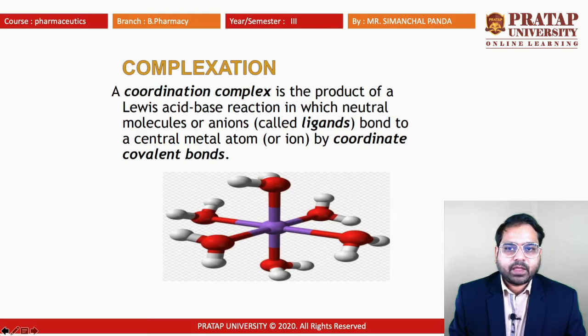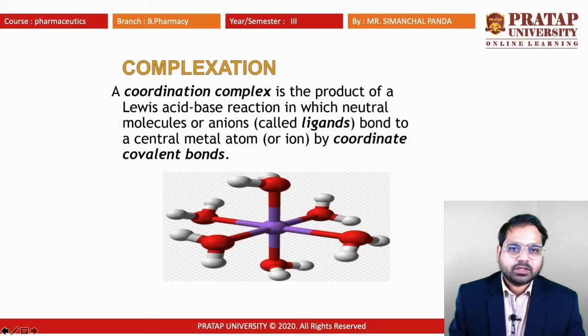Complexation: a coordination complex is the product of a Lewis acid base reaction in which neutral molecules or anions called ligands bond to a central metal atom or ion by coordinate covalent bond. Here in the diagram we have seen that there are some coordinate bondings between the central molecule. They will make a coordinate bond with the central atom.